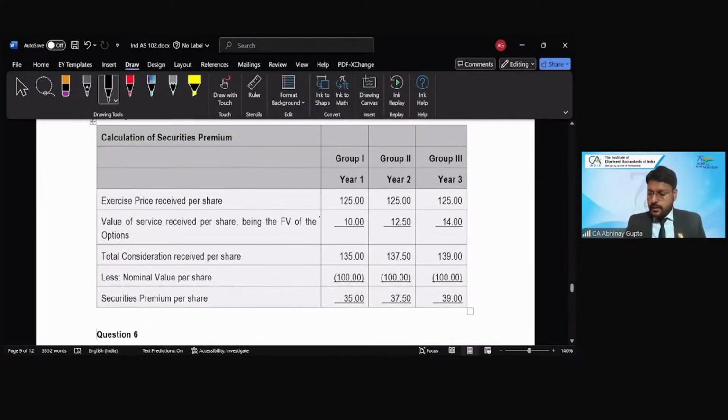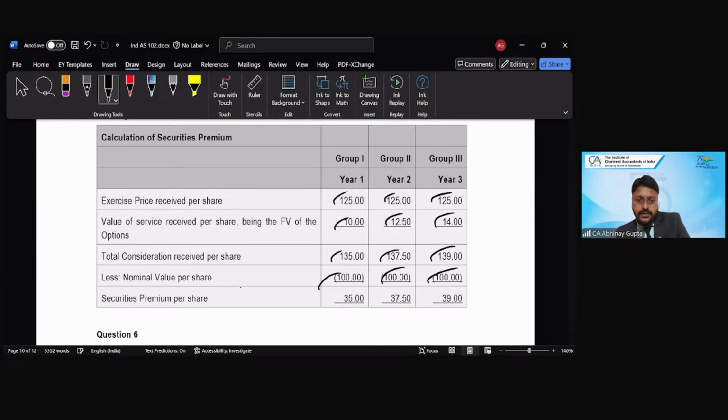Now, exercise price is how much? 125 in all the 3 groups, right? And value of service received per share is fair value 10, 12.5, and 14. Correct? So the total notional consideration is 135, 137, 139, minus 100 the face value, and the securities premium value for year 1, year 2, and year 3, right?